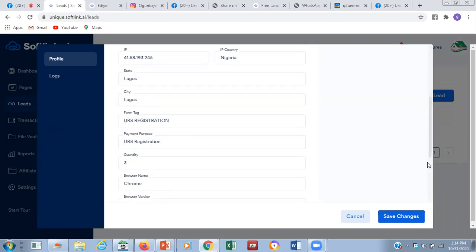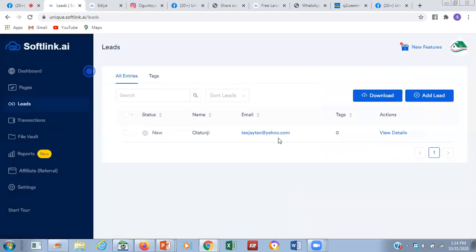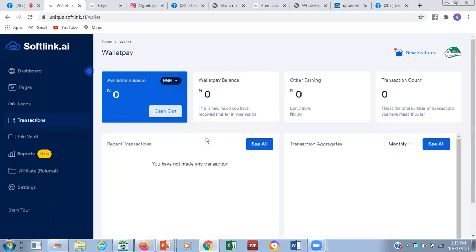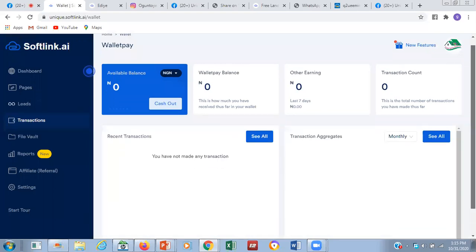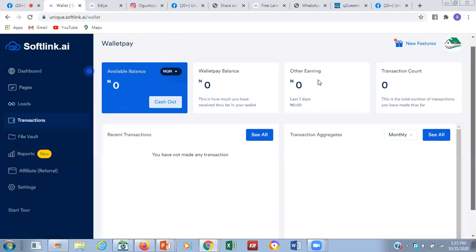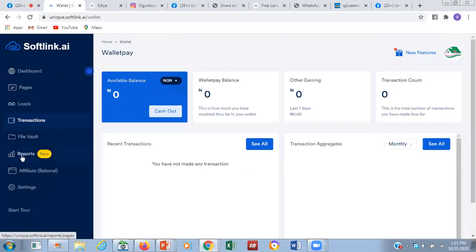Can you look at it now? So when you cancel, you can see that I have not made payment. Let's come to payment, transaction. Under the lead, it has captured that I have filled a form. Everybody can see that. Now, under the payment transaction, you can see there is no payment, because I could not initiate payment.